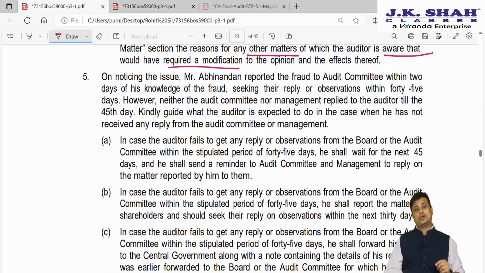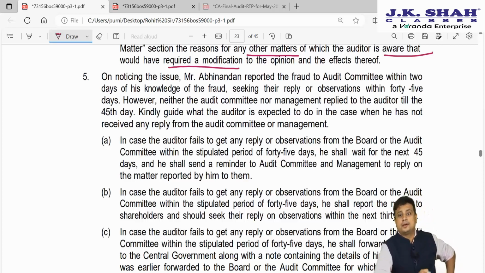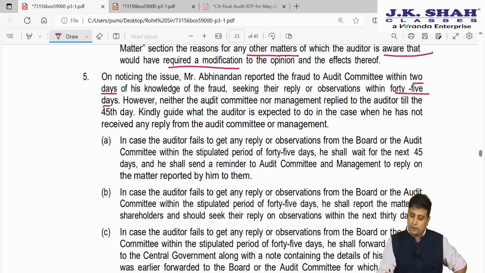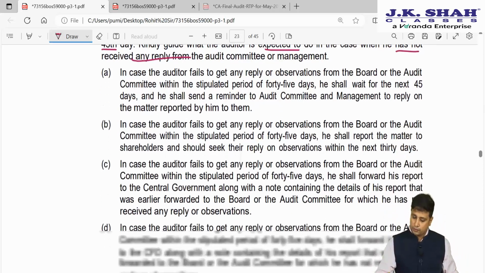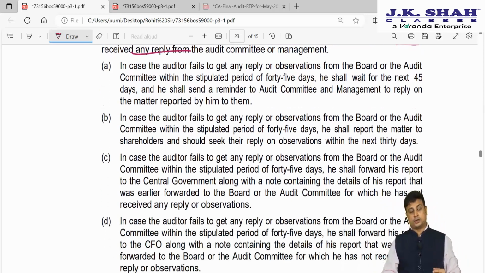Last question. Noticing that issue, Mr. Abhinandan reported the fraud to the audit committee within 2 days. So if fraud is greater than 1 crore, we'll report it, seeking their reply and observation within 45 days. However, neither the audit committee nor management replied till the 45th day. Kindly guide what the auditor is expected to do when he has not received any reply. So if he does not receive any reply, he will have to go to the central government within 15 days and report that he has not received any such reply. So here the answer is C.